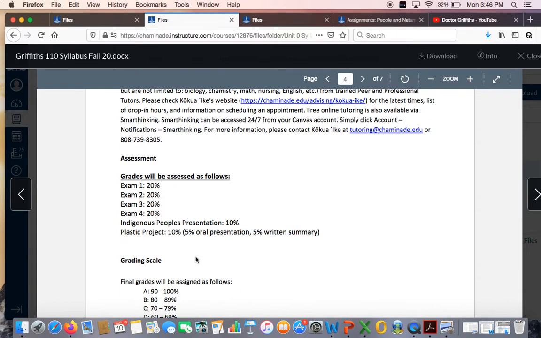One thing I want to point out right here, this plastic project, which is currently worth 10%, is something that I'm putting on hiatus, because if we don't end up going back to face-to-face instruction, this is probably not something you're going to be able to do.